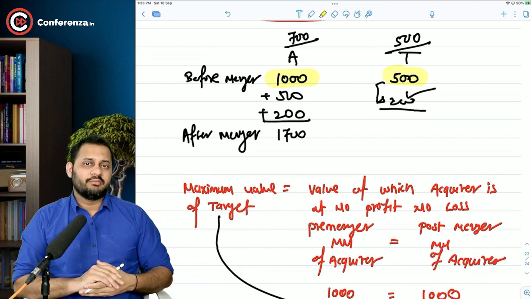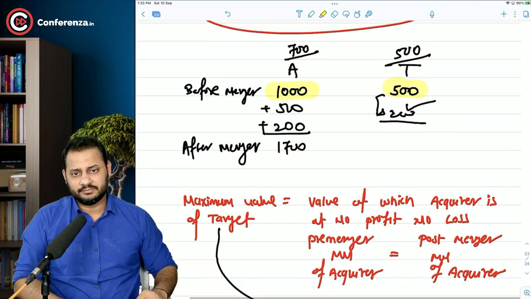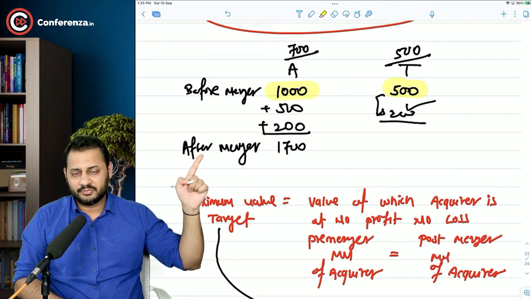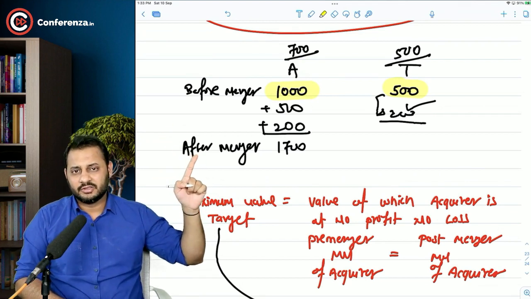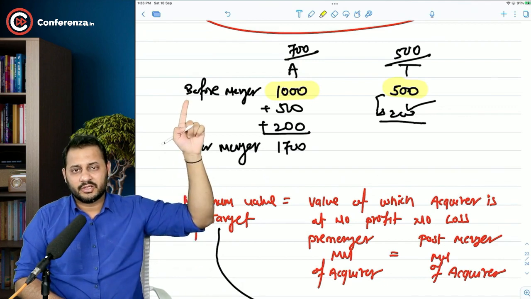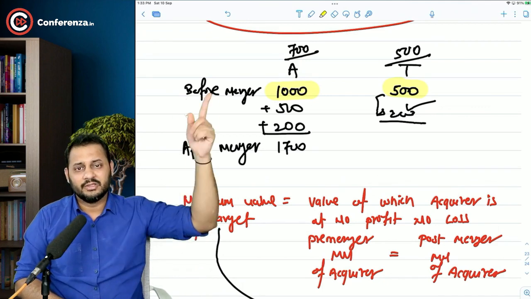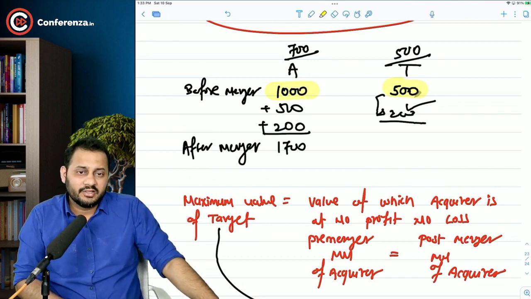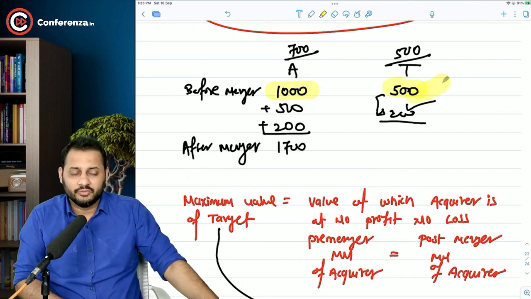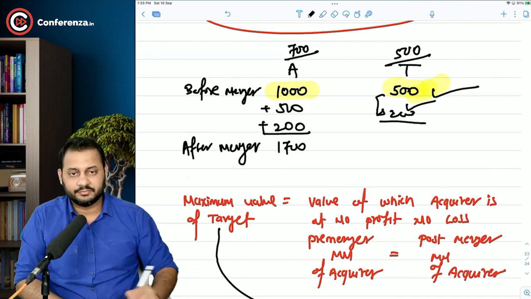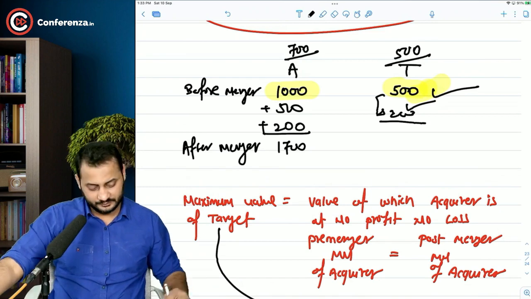So how to calculate the maximum value? Very simple, sir. Calculate the after-merger market value of the company and the before-merger market value of the company. The balance will be the maximum amount. And what is the minimum amount for the target? It's the pre-merger market value of the target. That's the minimum amount.